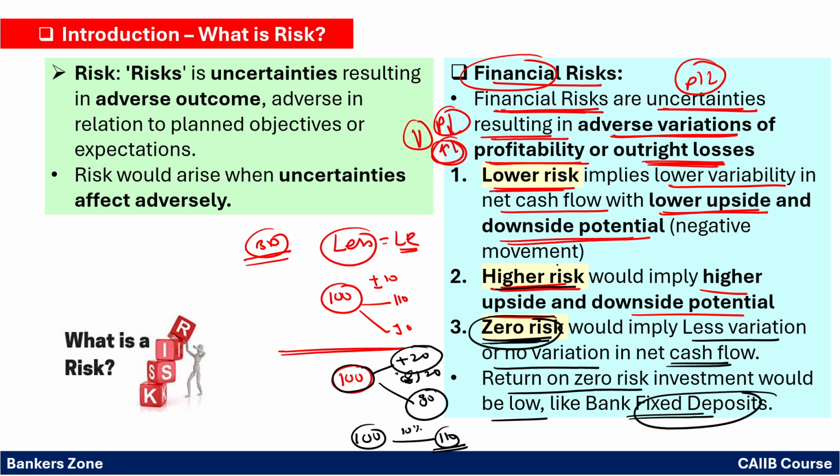So very simple. What do you mean by, I repeat, what do you mean by the financial risk? When there is a decrease in the profit or increase in the losses, simply there will be the financial risk. Lower the risk means what? Lower variation in the value, lower upside or downside value movement. Higher the risk means what? Higher will be the upside or the downside potential. Zero risk means what? There will be no variation or less variation in the cash flow. That's why the best example is bank FD, right? So this is all about the financial risk.